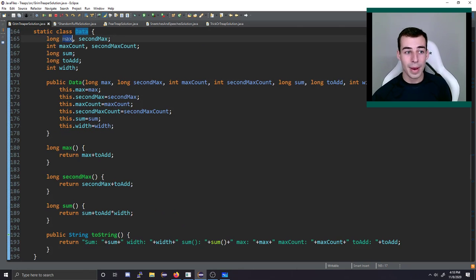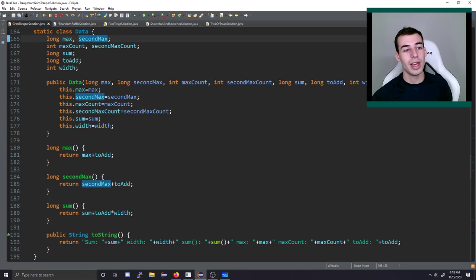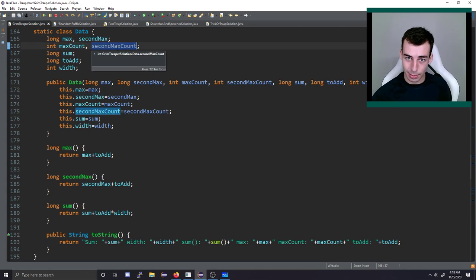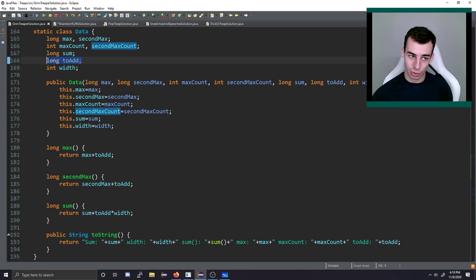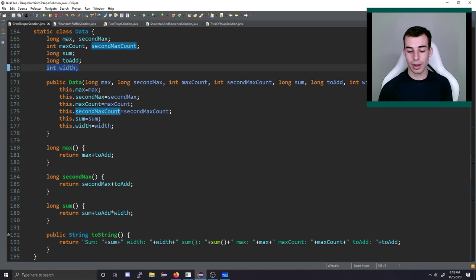That is, you need the max, you need the second max, and then to do range sum, you need how many of the max there are, and also how many of the second max there are. We also need the range sum. We also need a lazy propagation value for how much we're about to add. And since we don't have a segment tree, it's helpful for us to store how many things are there in this range. It was easier for me. Because you need this in order to say, if you add 1 to everything, how much did you add? That's why it's necessary.